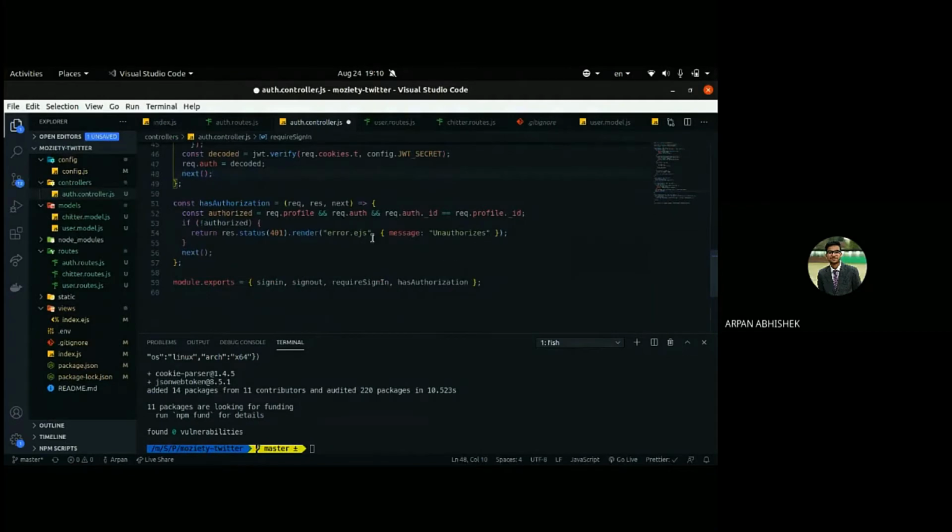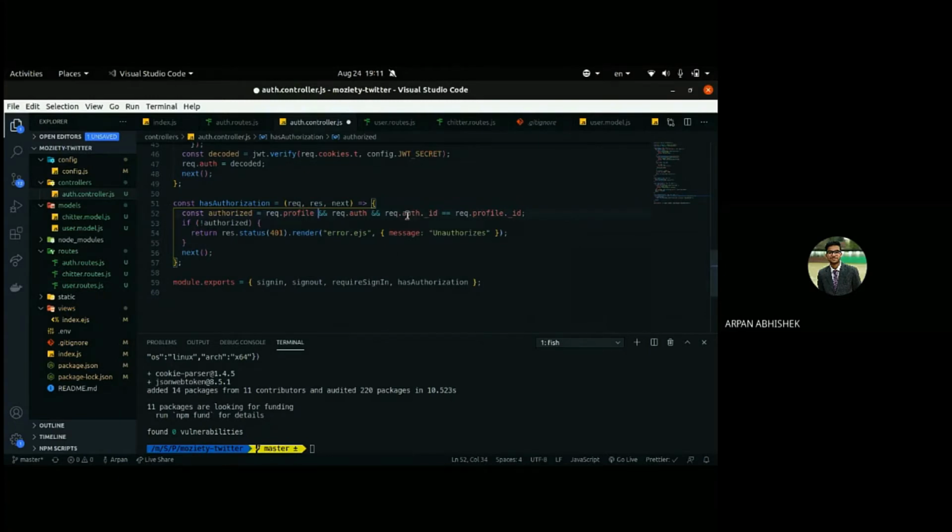Another middleware we have is authorization. Actually, we are not using this one everywhere. Basically, we don't want anyone to update or delete anyone else's profile, so we'll have to check that. request.profile is one thing we are doing inside the users route.